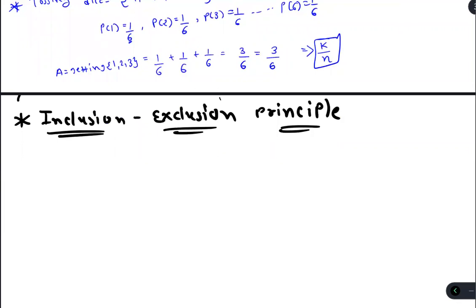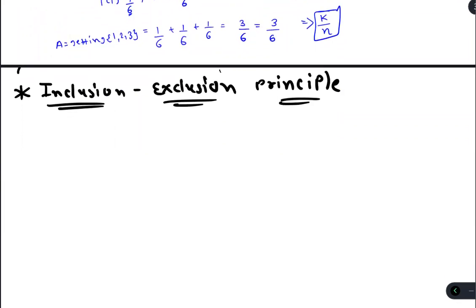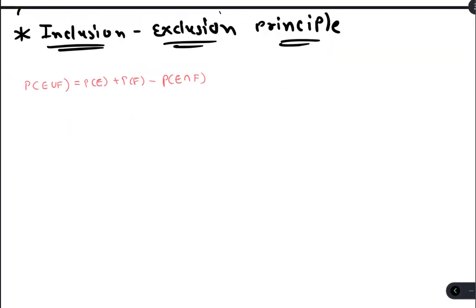You can make it for any number of elements. Let's say we have two events and we want to find the union of these two. Then we can write P of E plus P of F minus P of E intersection F. This is for any two events. Now let's prove this by using the Venn diagram.